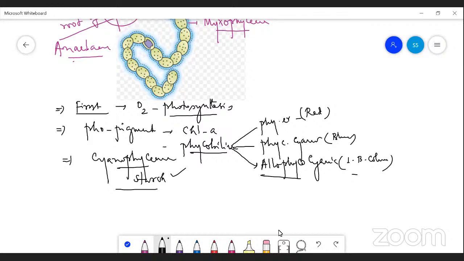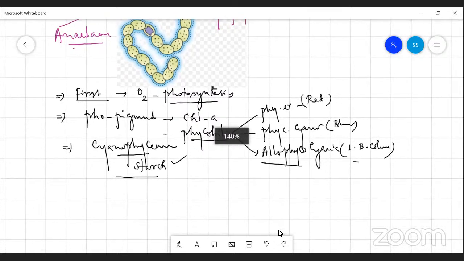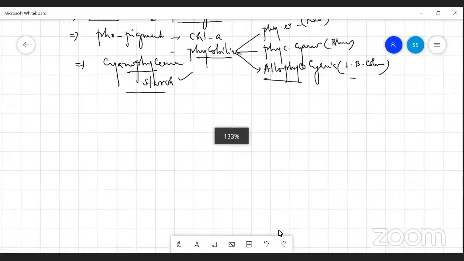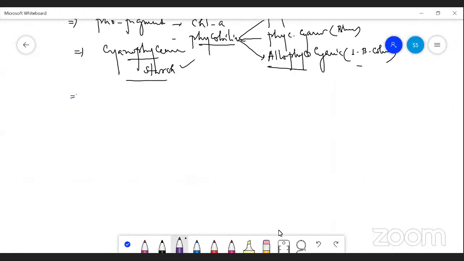And in addition to that, gas vacuoles are present. Yes, gas vacuoles are present in the cytoplasm.